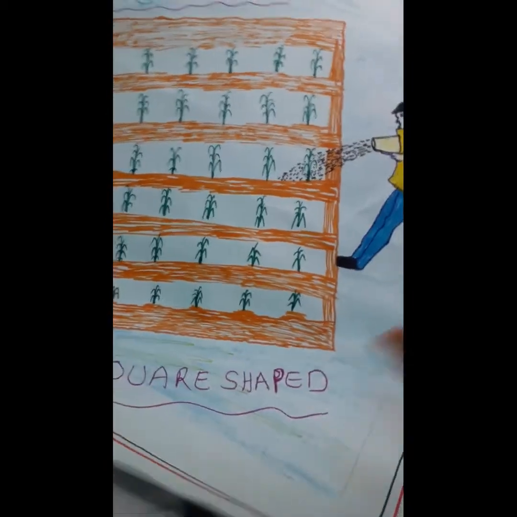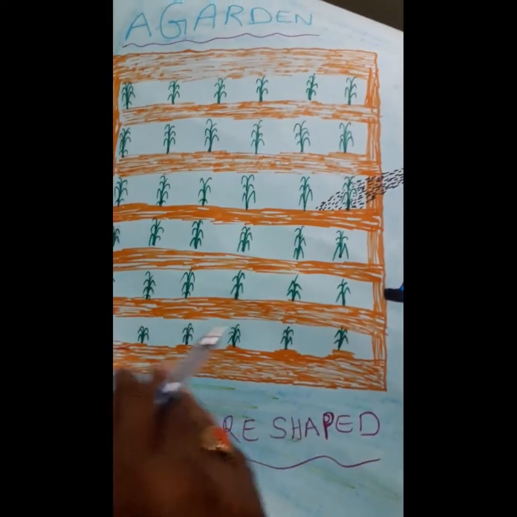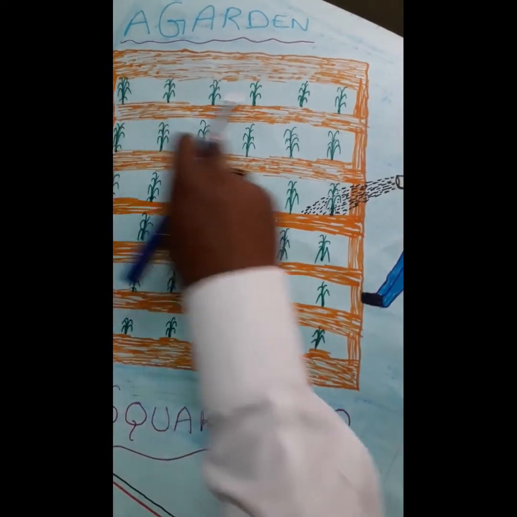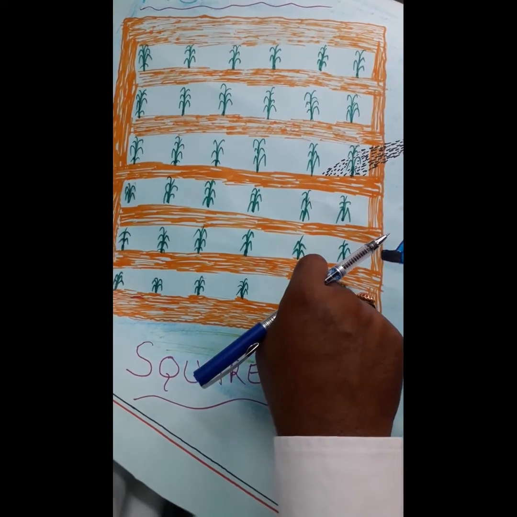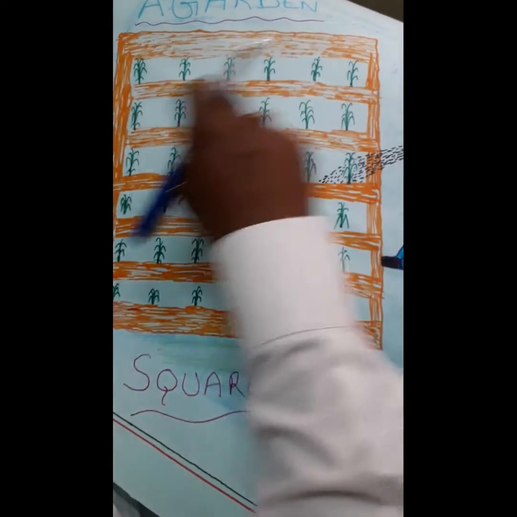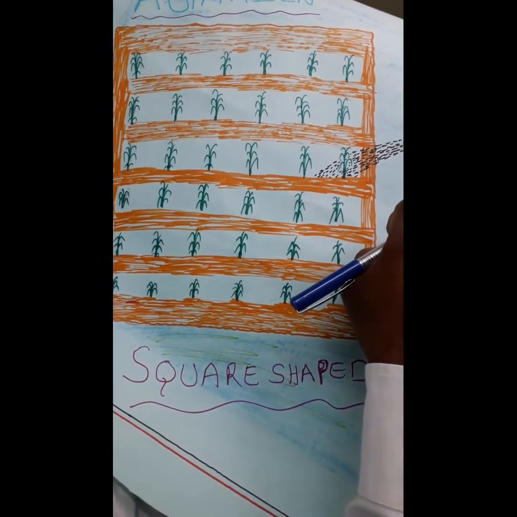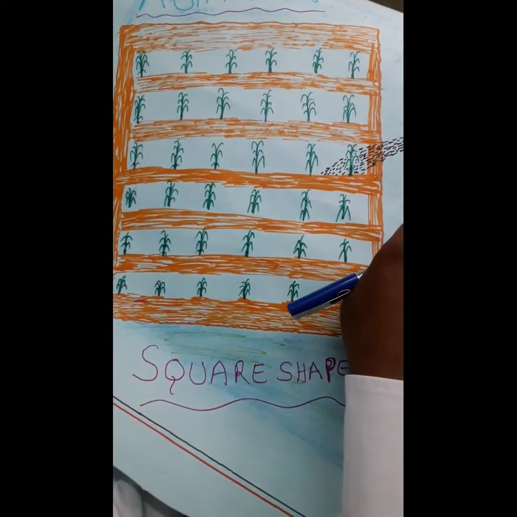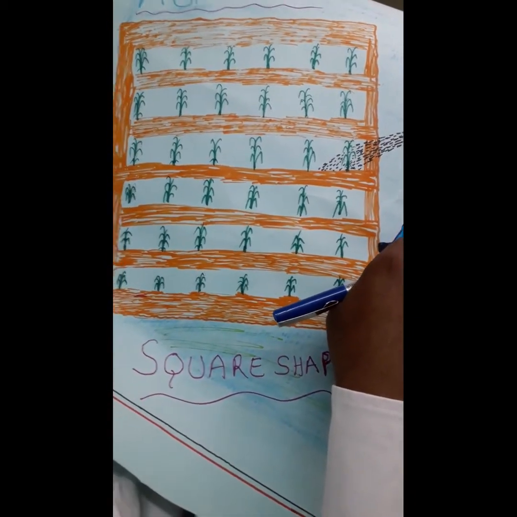What is it? Yes, it is a garden. See here, there are 6 rows. 1, 2, 3, 4, 5, 6 rows. Each row has 6 plants. 1, 2, 3, 4, 5, 6, in the garden. Isn't it? How many plants are there in total? Yes, 36.